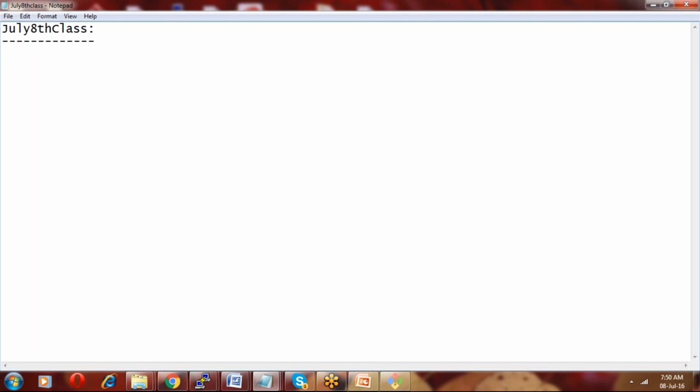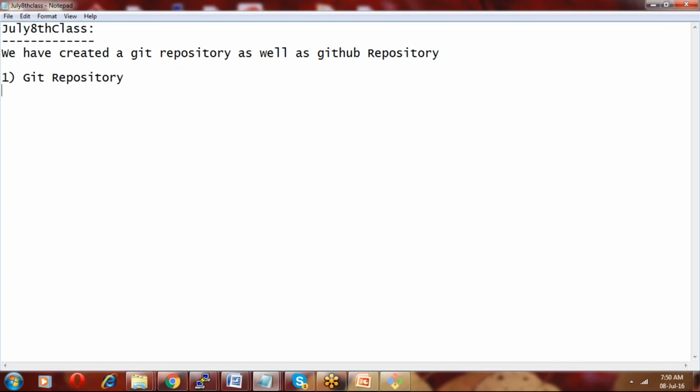Okay, so what we are discussing right now. We created a repository, a Git repository as well as a GitHub repository. What are the steps? Step one is git init.